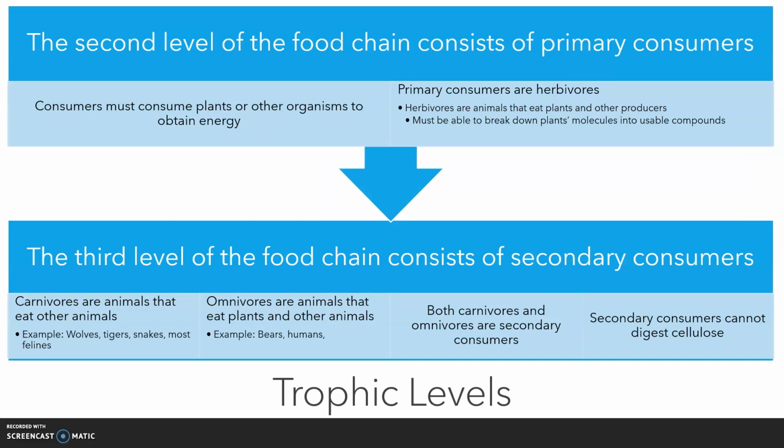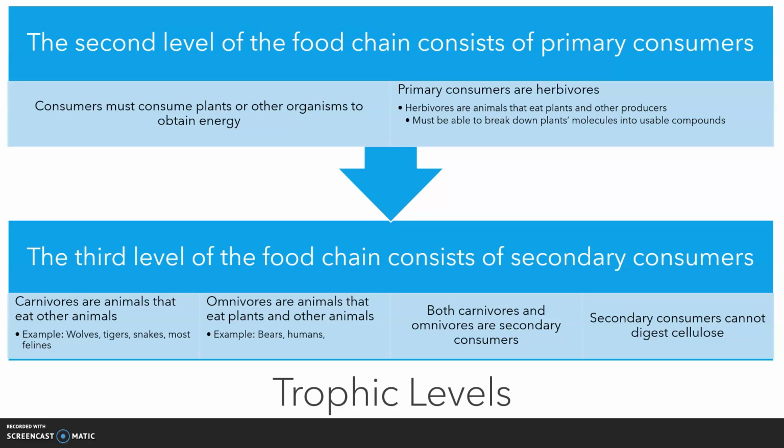The second level of the food chain consists of primary consumers. Primary consumers eat plants to obtain energy. Primary consumers are herbivores. Herbivores must be able to break down plants' molecules into usable energy and compounds. Omnivores can be primary consumers when they are eating plants.